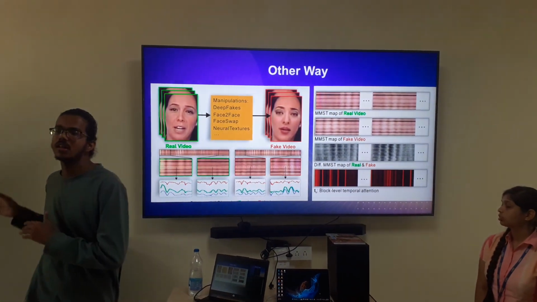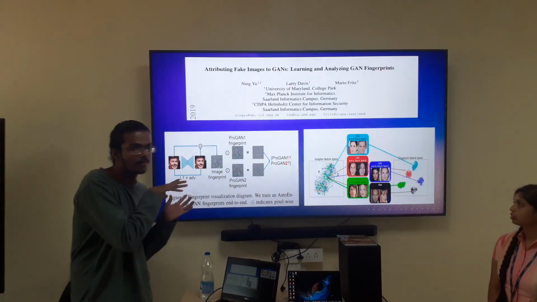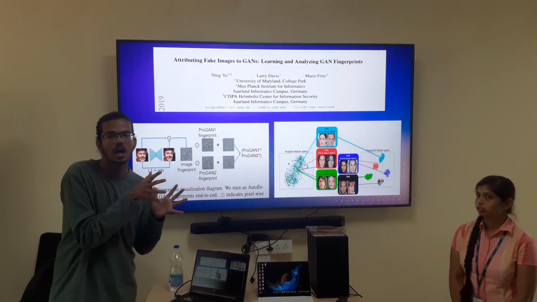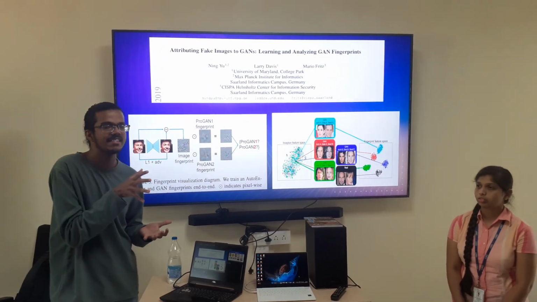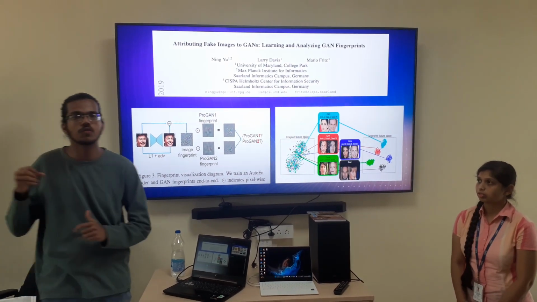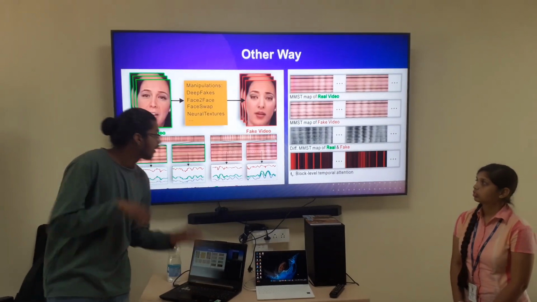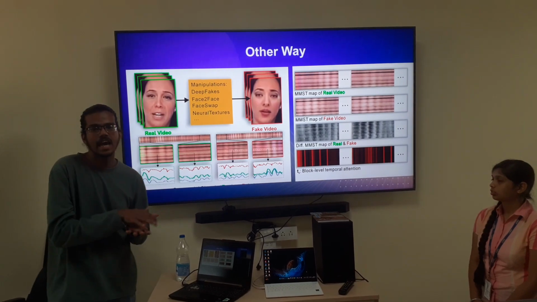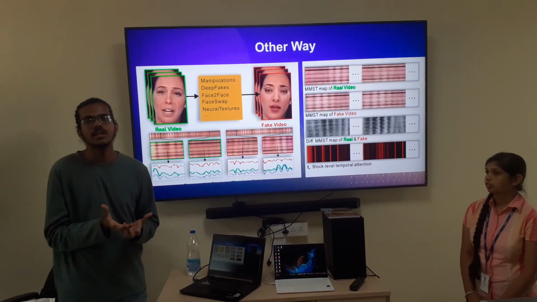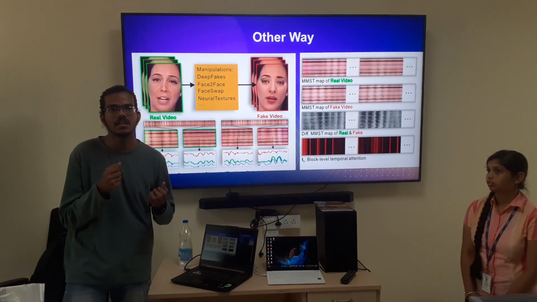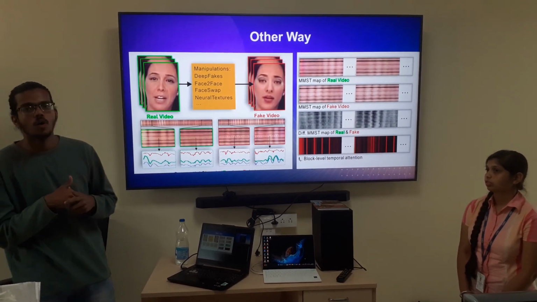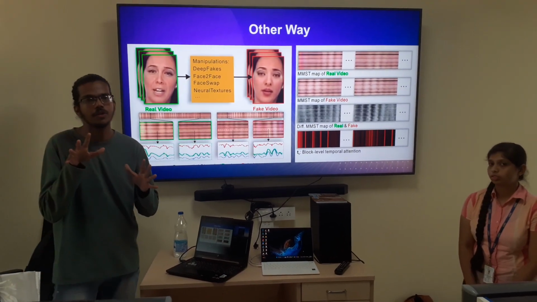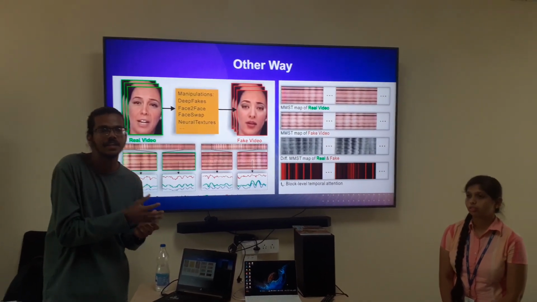Now, that is not the only way. The limitation of this type of fingerprint is that it is specific to the model, meaning the detection algorithm needs to have basic knowledge of all types of models that can be used for generating these deepfakes. Then there is another approach. The basic analogy would be: we couldn't catch the heartbeat from the video, but we could take the signals which are close to the heartbeat from the video, analyze them, and replicate the heartbeat.